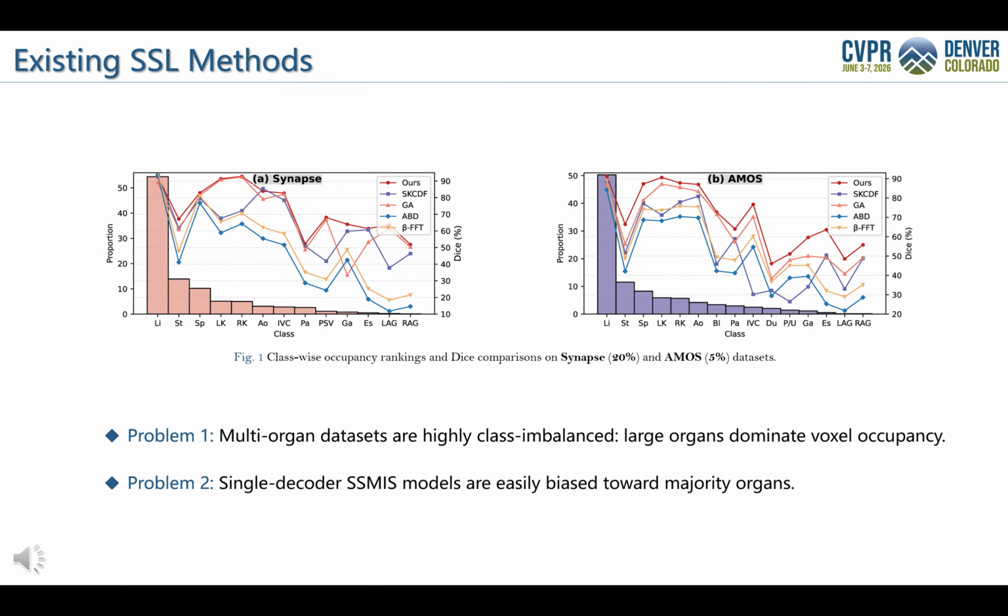As we can see from Fig 1, multi-organ datasets such as Synapse and AMOS are highly imbalanced. Large organs dominate the voxel occupancy, while small organs occupy only a tiny proportion. Existing SSMIS methods mainly focus on improving pseudo-label quality, but most of them still use a single decoder to predict all classes. This makes the decoder biased toward majority organs and limits its ability to segment tail organs. So the key limitation is that pseudo-label debiasing alone is not enough when the decoder architecture itself is not scale-aware.